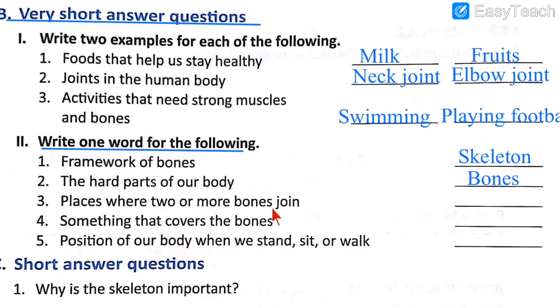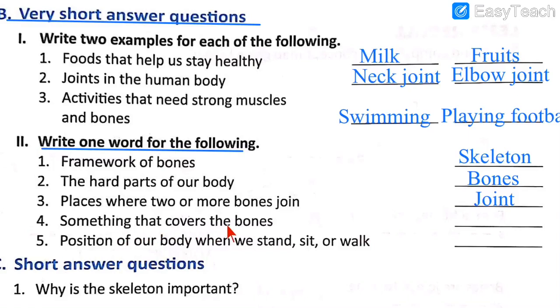Number 3, places where two or more bones join. The place where two or more bones are joined together, that place is called joint. J-O-I-N-T, joint. Will write over here. So here is the spelling. Places where two or more bones join are called joints. We had also seen the example of joints like neck joint and elbow joint.